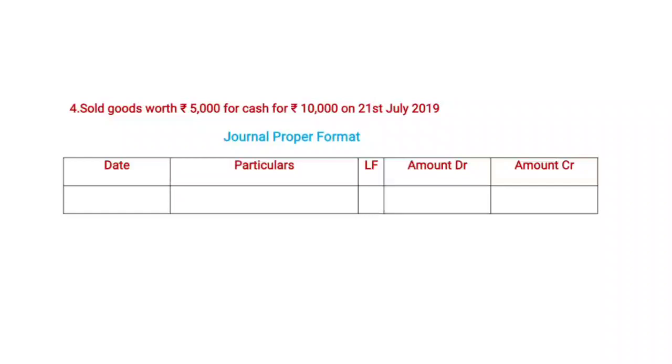Here cash is coming to the business, that's the reason we debit the cash. The cash account is debit, whereas goods are going out of the business. Here goods can be termed as the sales account. The sales account is credit. Now we write it as cash account debit to sales account.